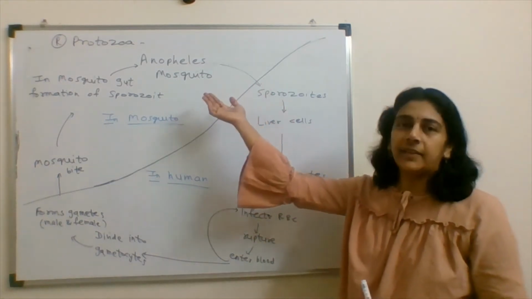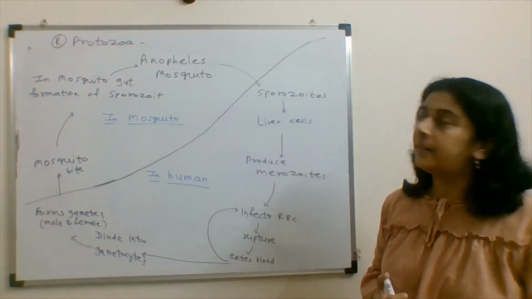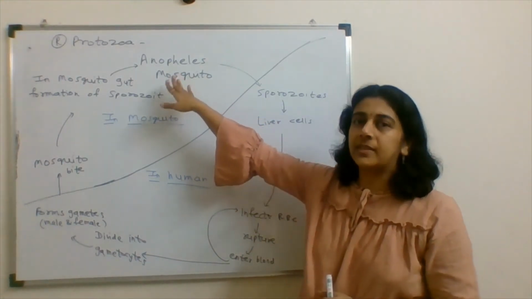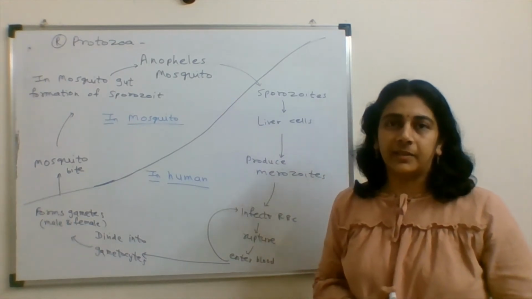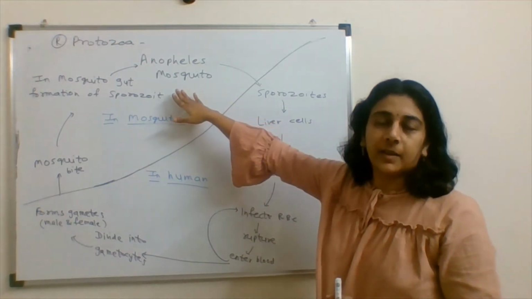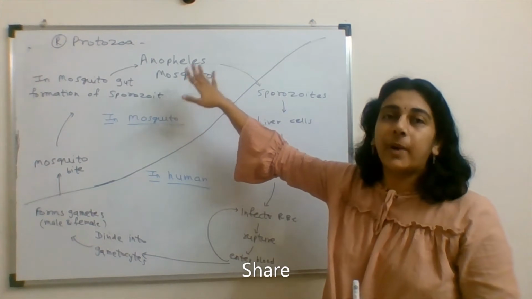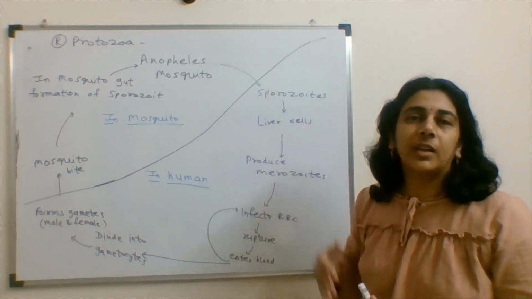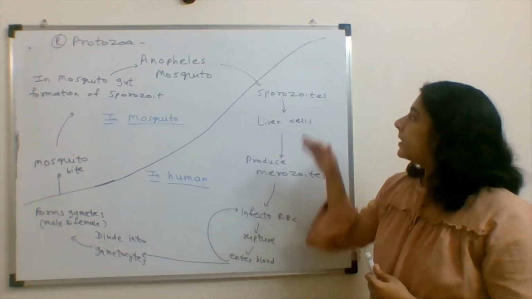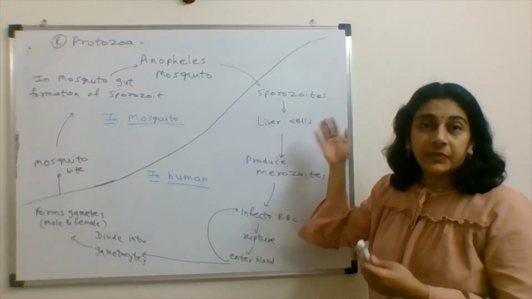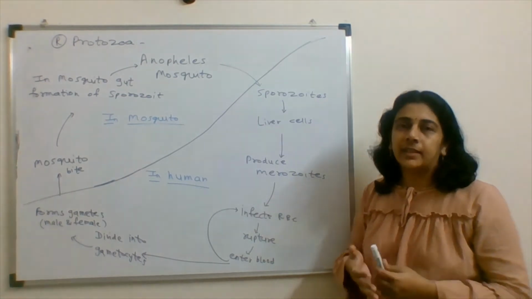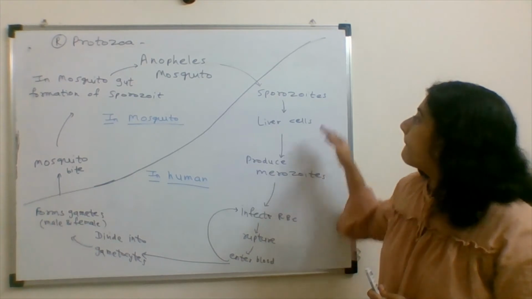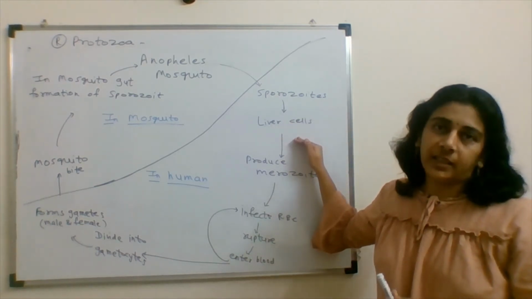See here, this is the life cycle of the malarial parasite. This starts with the Anopheles mosquito, which has sporozoites inside it. When this mosquito bites any person, these sporozoites get injected into that person. The person gets infected with sporozoites, which are nothing but a protozoan parasite.